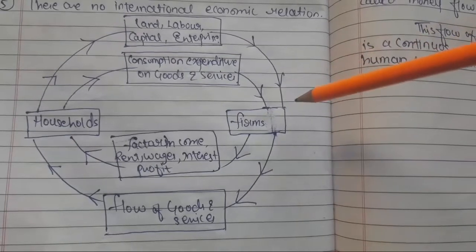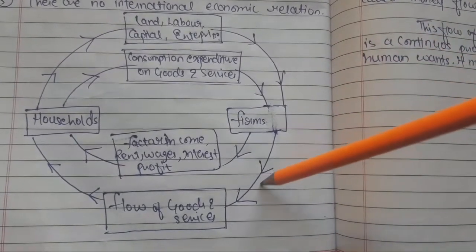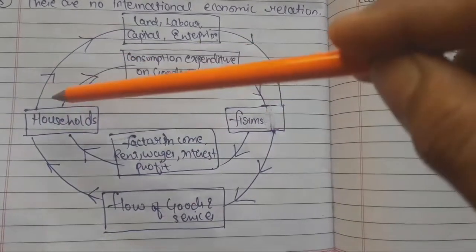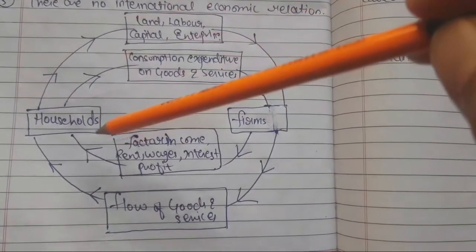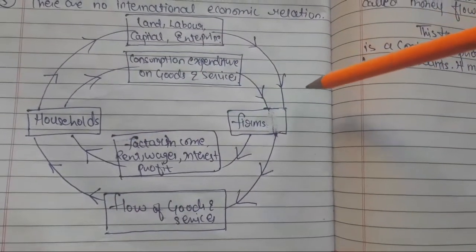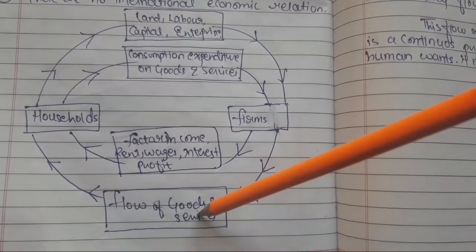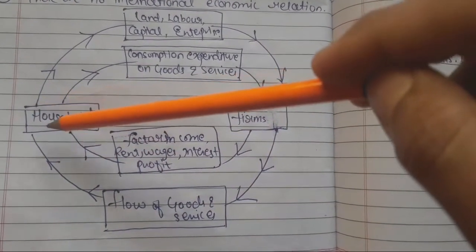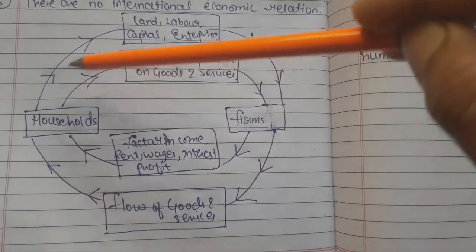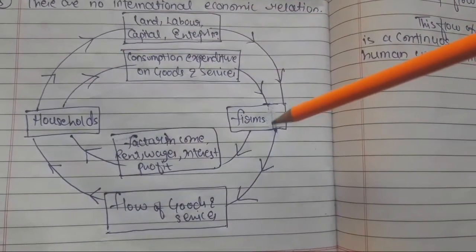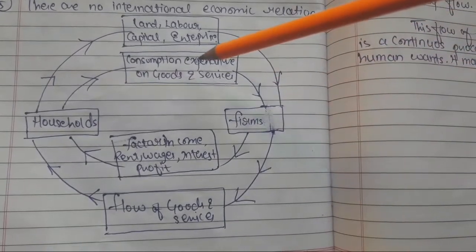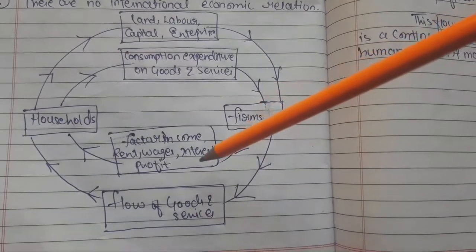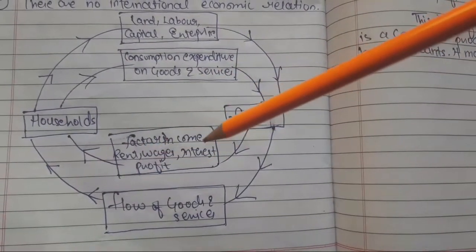After making the production, they supply the goods and services to the household, because we have only two sectors, so one will be the purchaser and the other will be the manufacturer. When the household provides the factors of production to the firm, the firm makes the payment to them: rent, wages, interest and profit.